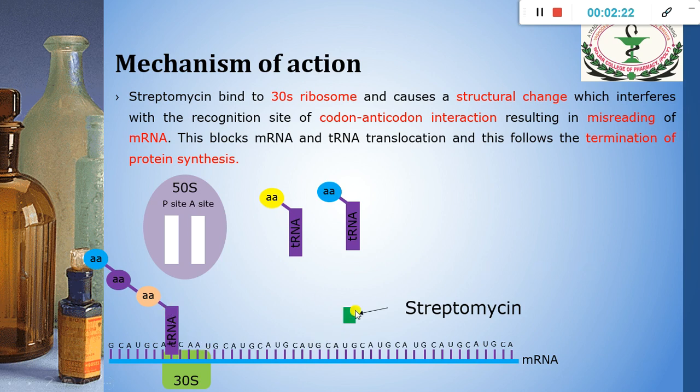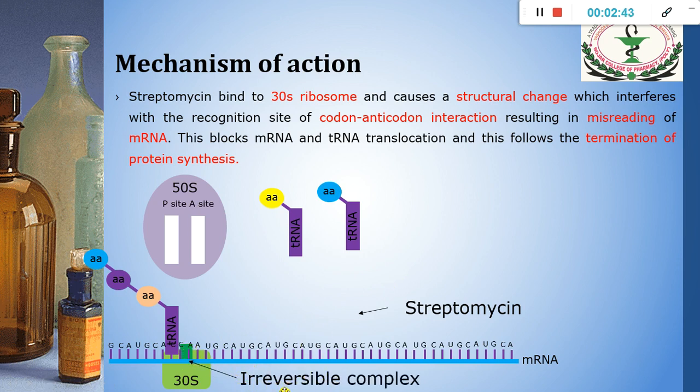Now see, this is the streptomycin. It will actively or passively go inside the cell of the bacteria. From there it will bind to this 30S ribosomal subunit. Then the binding is irreversible.